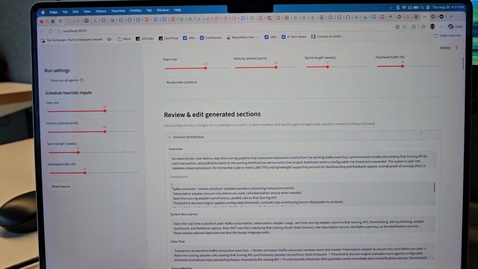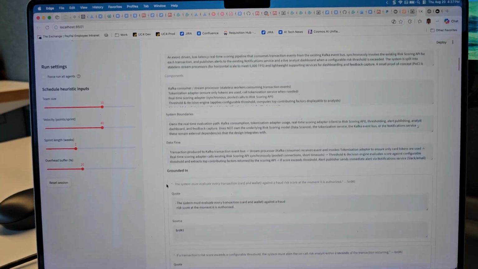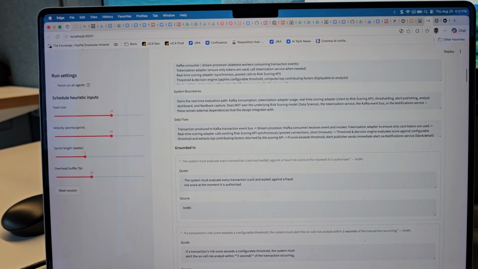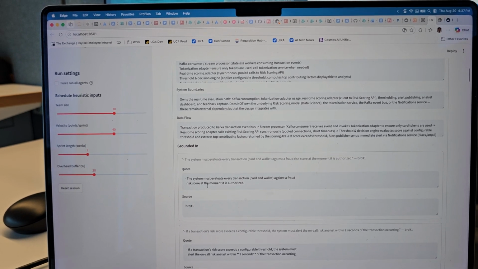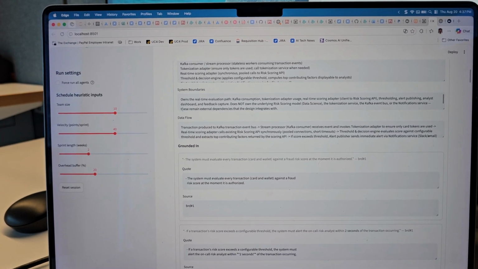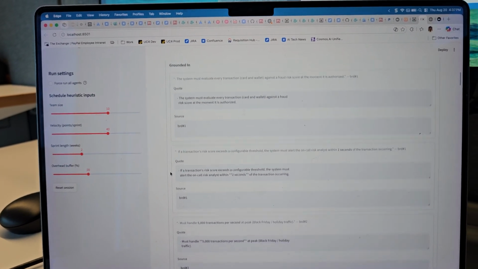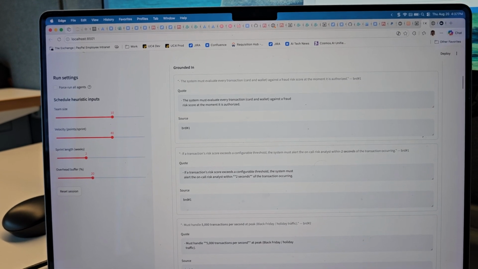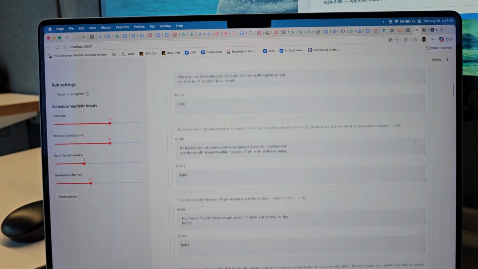The solution architecture, like how do we want to proceed with the solution. Look at this, grounded in: the system must evaluate every transaction against a fraud risk score. This is coming from the BRD requirement. This is what has led to what this solution looks like. It also says if a transaction risk score exceeds a configurable threshold, the system must alert. So this is also considered.